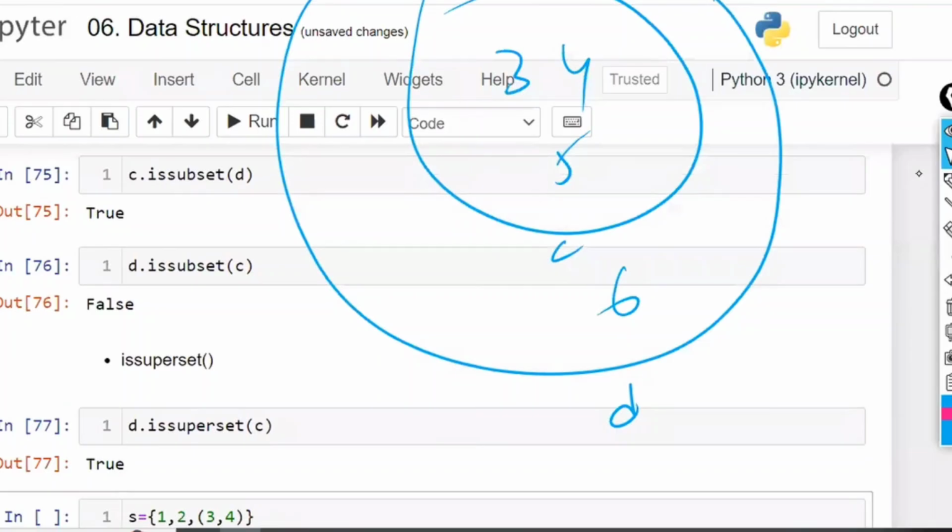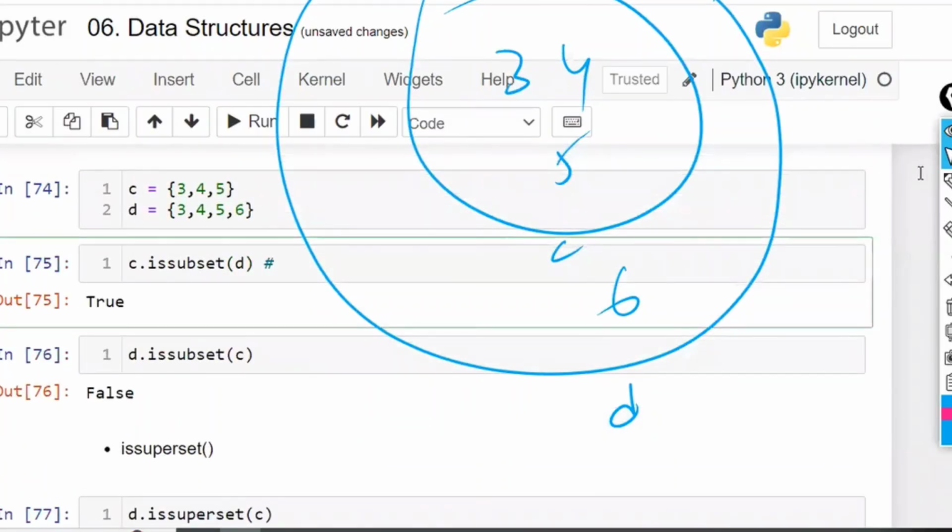Subset means inside. Superset means outside. Whether C is the part of D, see, I'm writing the comment: whether C is part of D. Means indirectly you are asking whether all the items of C are available in D. That is your question, and that is the meaning of subset.